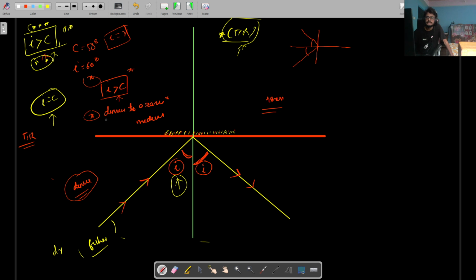And the second condition is denser to rarer. You should know this. It will always happen when the ray of light is coming from a denser medium to a rarer medium. Okay. So this is done.